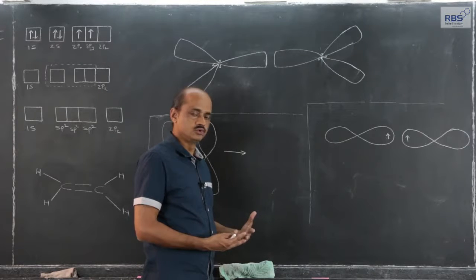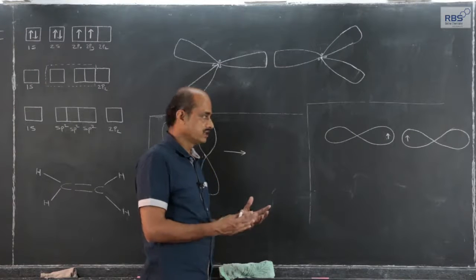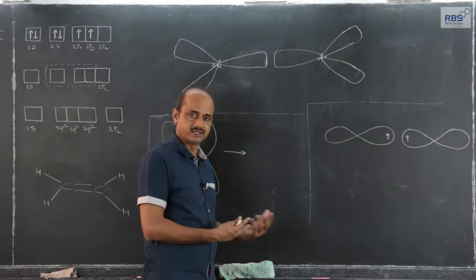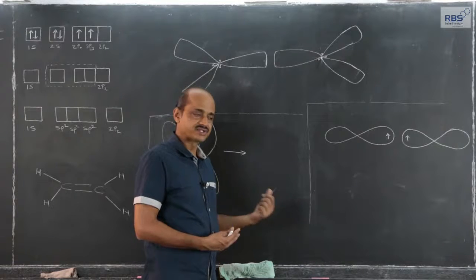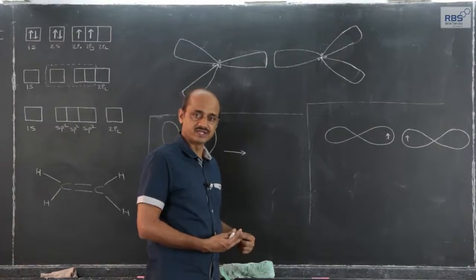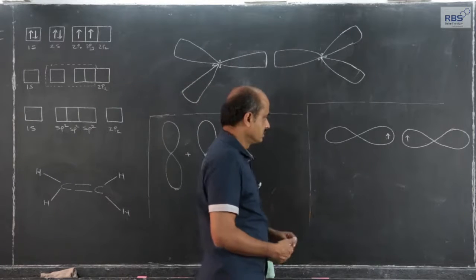Before going to sp2 hybridization and sp hybridization, in short I will try to again explain sigma bond, and, first time, although it is very simple, we are considering what is a pi bond. Here I have written orbitals.